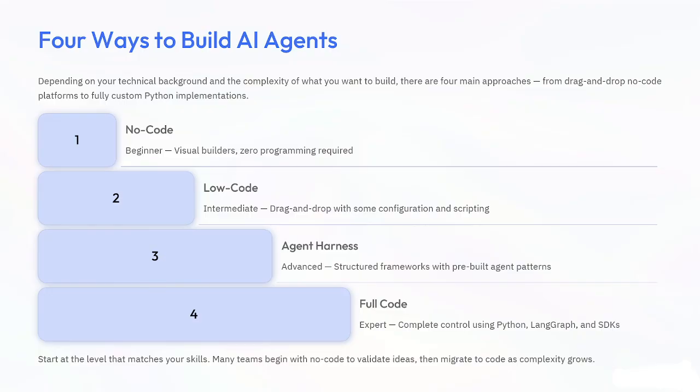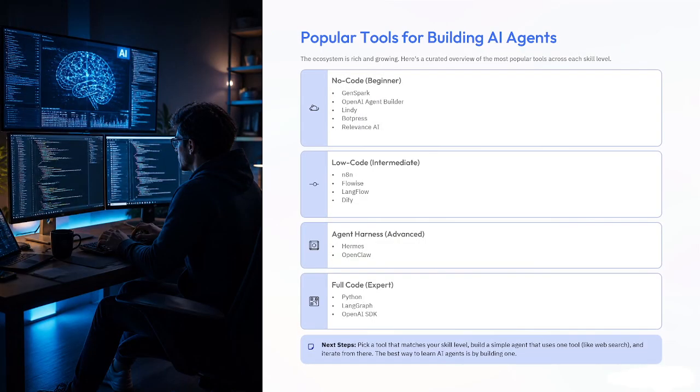and then we are talking about the fourth one, that is full code. Now here is the most powerful way, because here you build everything yourself using a programming language like Python. So you have complete control over logic, memory, tools, APIs, agent behavior. So its popular technologies include Python, LangGraph, OpenAI. Okay, so this is all about this thing. I hope you got the point. Now let's go ahead. Some popular tools for building AI agents, which I have already covered if I'm not wrong. Okay. So yeah, this is all about how you can build the AI agent.